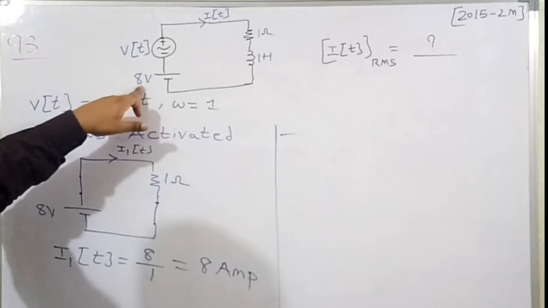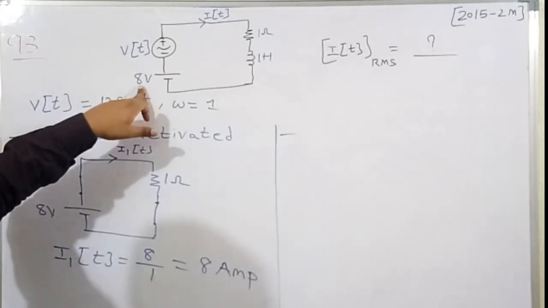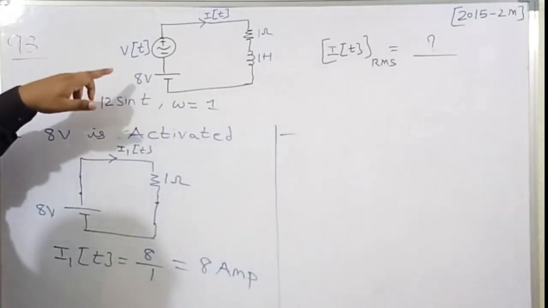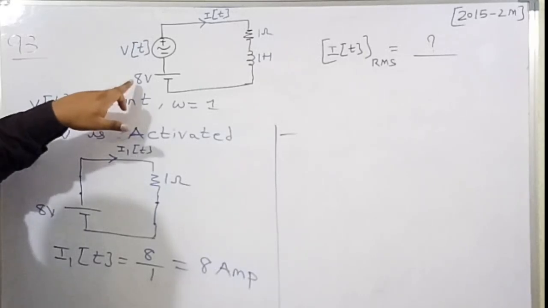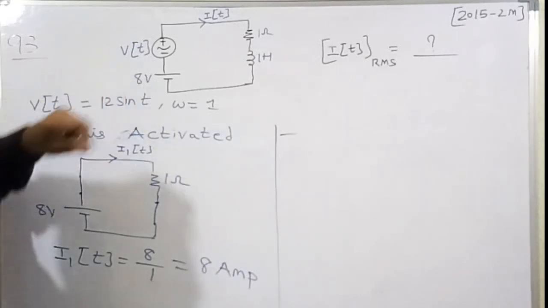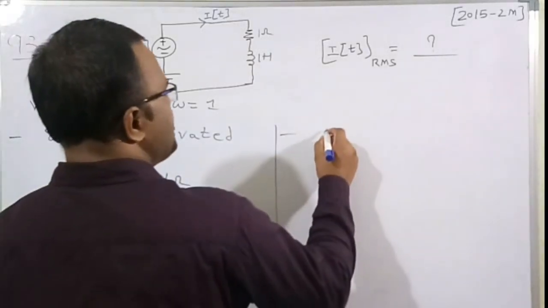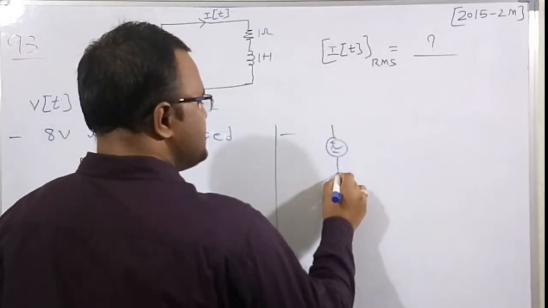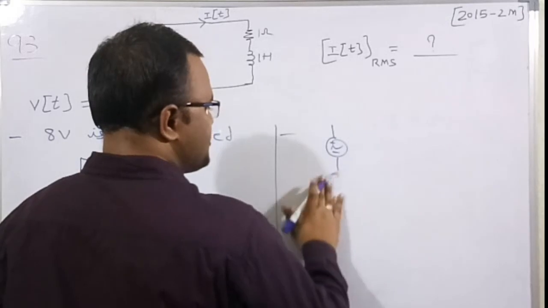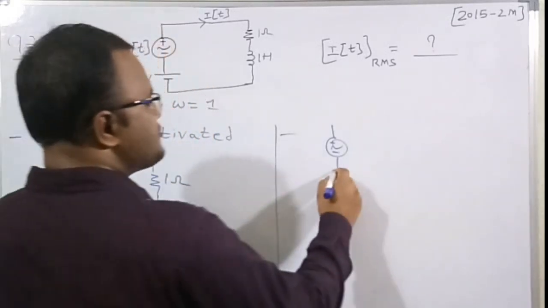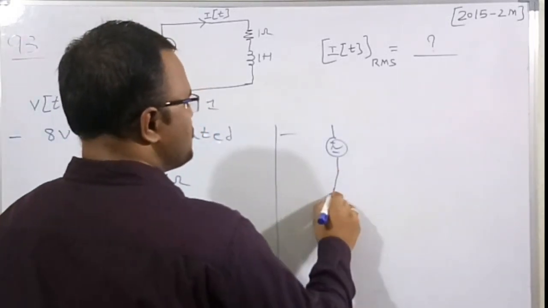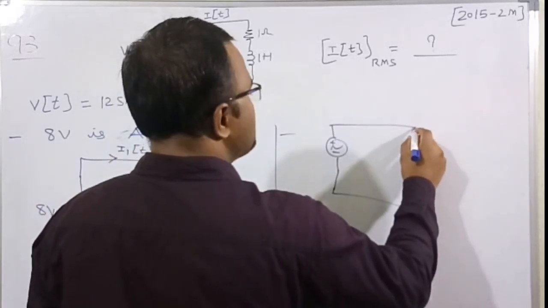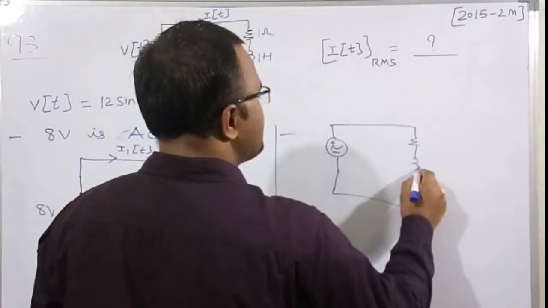Therefore the other voltage source needs to be short circuited, because we only have voltage sources. So the 8 volt DC voltage source should be short circuited now. Now I am going to draw the circuit again. Since I short circuited this DC voltage source, there is no need to write it again. By the superposition theorem, only one voltage source will act alone.